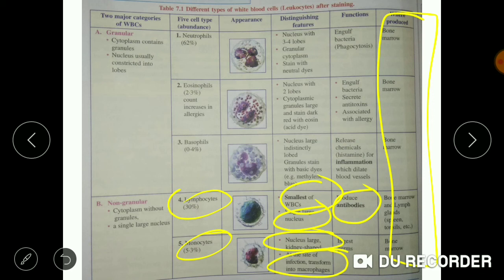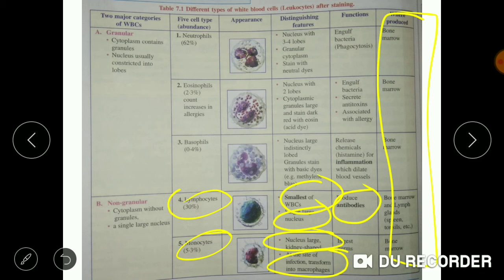Antigens are disease-causing organisms, and there are different antibodies for different antigens. When an antigen enters the body, antibodies are released against that antigen and destroy it. These antibodies are produced by lymphocytes.